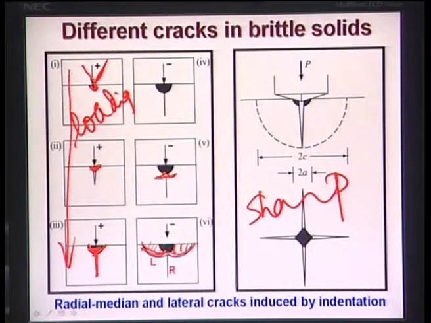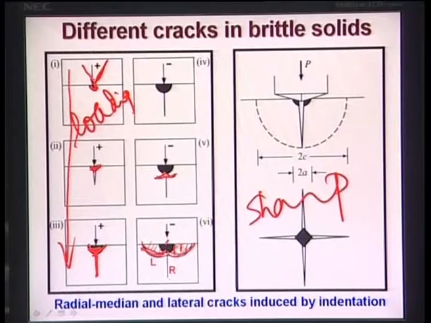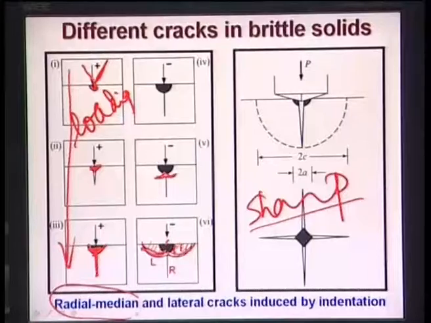Now the indent goes like this and then goes like this. When it goes with this to and fro motion, what will happen? More spalling will occur, because these lateral cracks will come in contact with the material much more extensively, and this lateral crack will lead to fracture of the material. So in the case of the sharp indent, you have two types of crack: one is the radial median crack and one is the lateral crack.